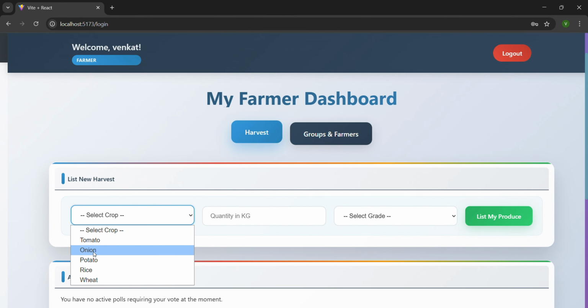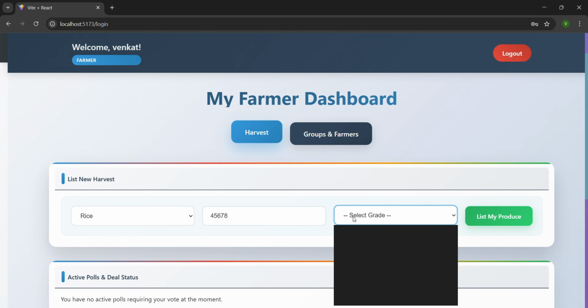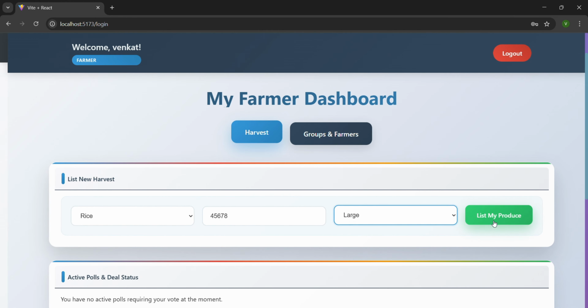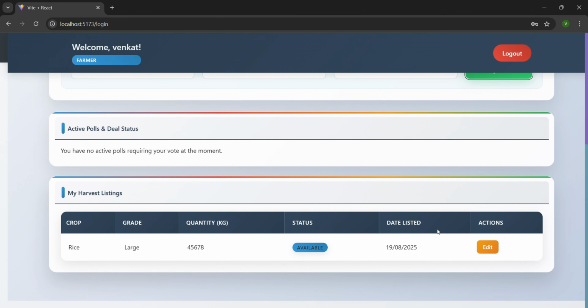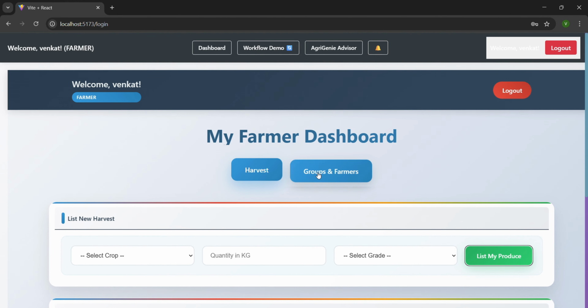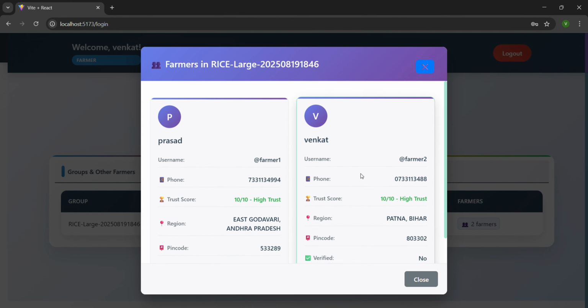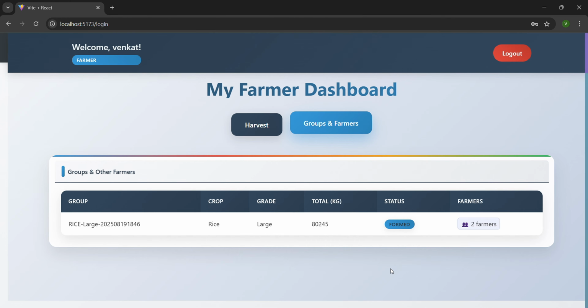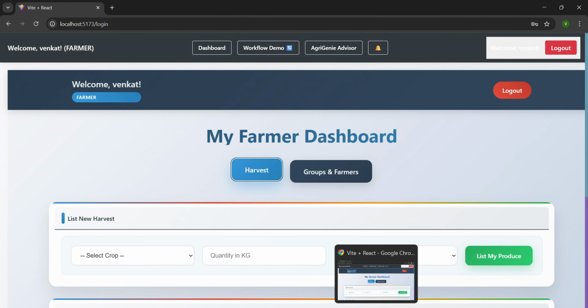So there is another farmer, Venkat, from Patna, Bihar, who also has harvested rice for a different quantity in the same grade. And when he also lists his product, our agent would automatically identify both of them and set them as a group, which you can see here by clicking on groups and farmers. And you can see the two farmers, and if there are n farmers, the n farmers would be displayed, and along with the names, every detail of them would be displayed. So there is nothing that the agent is doing on its own, it is all transparent.